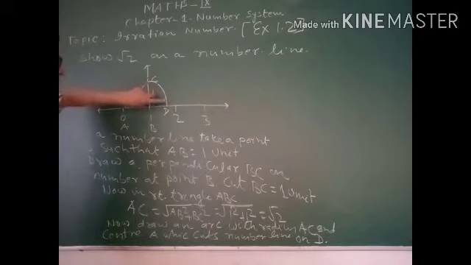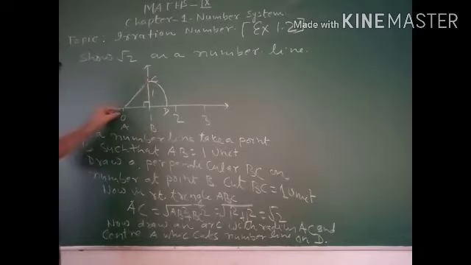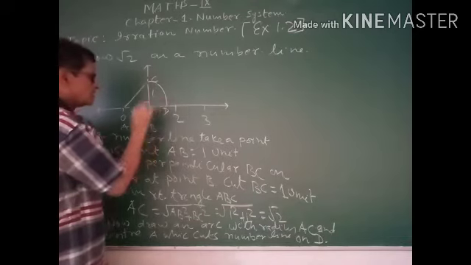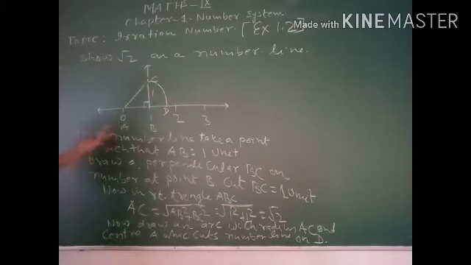This arc intersects the number line at D. So it is very simple: the length of line segment AD will be equal to AC.